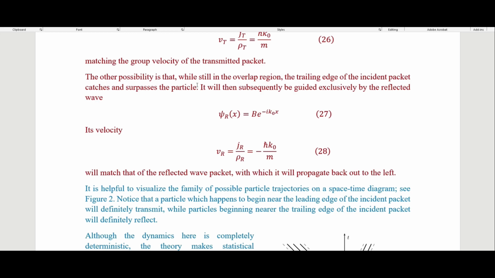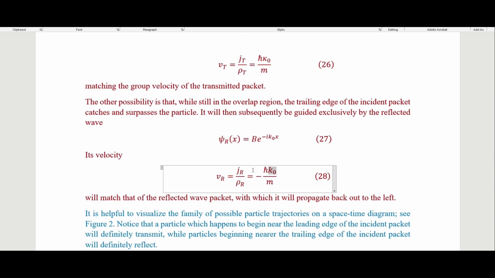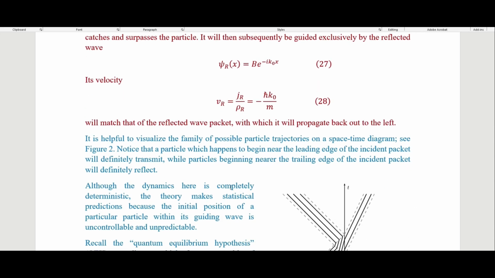The other possibility is that while still in the overlap region, the trailing edge of the incident packet catches and surpasses the particle. It will then subsequently be guided exclusively by the reflected wave, which is this right here, and this will be its velocity right here. So we have the k naught here rather than the kappa naught here, which will match that of the reflected wave packet with which it will propagate back to the left.